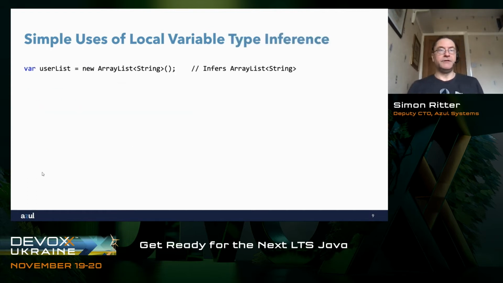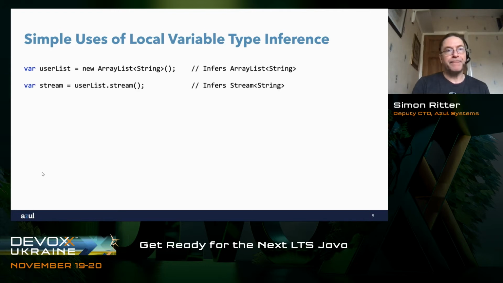So the first one, now we don't have to specify a type on the left-hand side. We use var as a keyword and say user list is a variable. So we know that it's a variable, and we're going to assign it to a new instance of array list of type string. The compiler can very easily infer that the type of user list is an array list of type string because that's the object we've just created. Nothing clever here at all. The compiler can work it out for us.